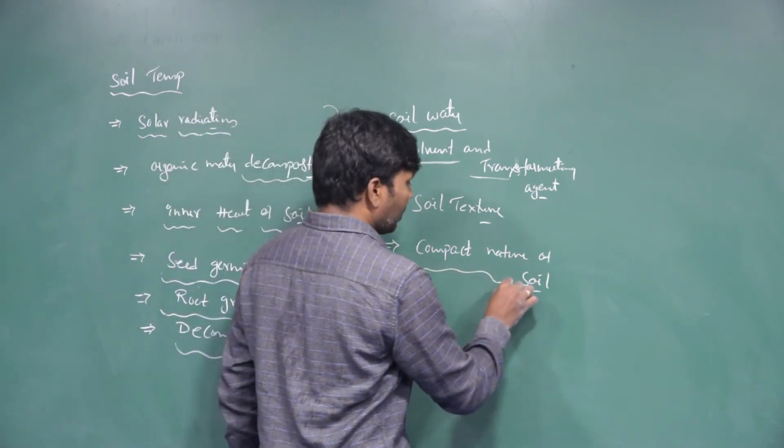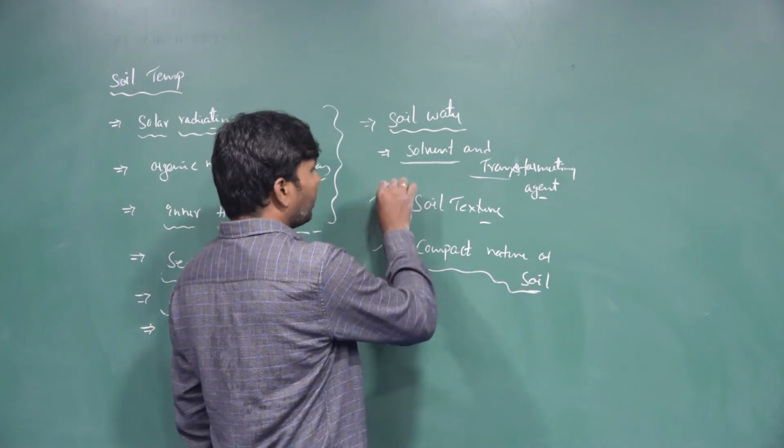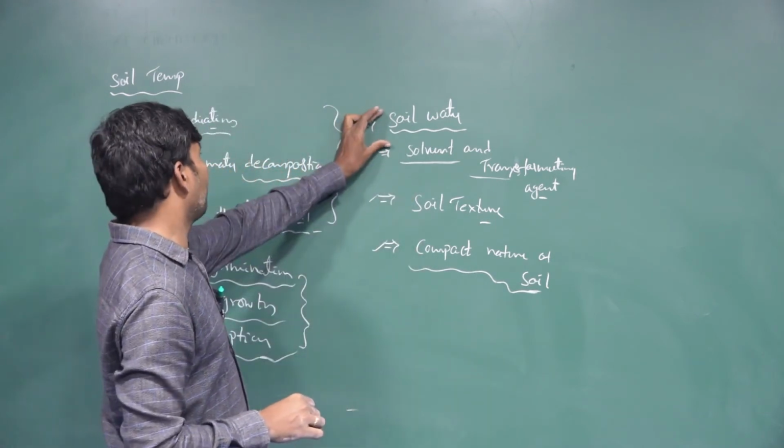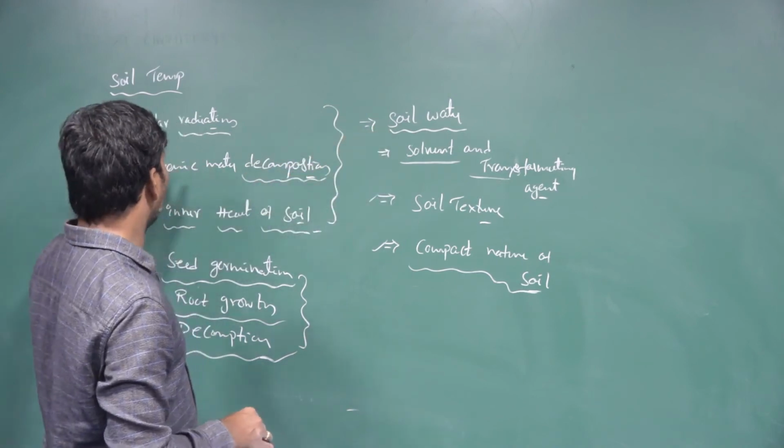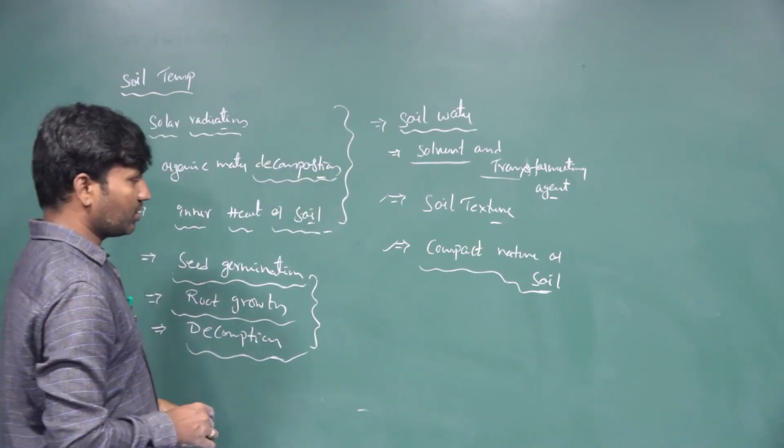So like this, the basic and important characteristics form in the soil, such as soil water and soil temperature.